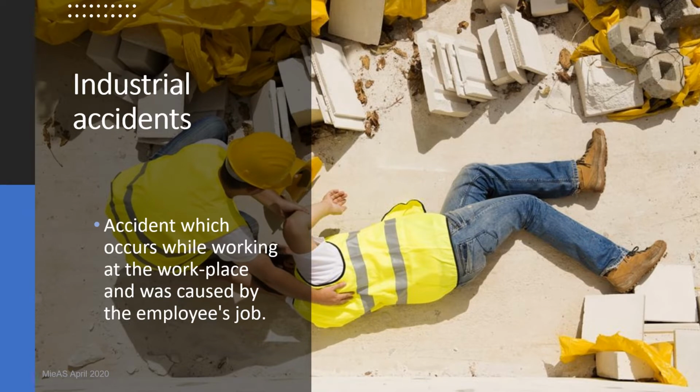The first one is industrial accidents. This is an accident that happened at the workplace. It could be, for example, if you fall because of a slippery floor, or something like that. If you work in construction, for example, maybe bricks fall from above and hit your head. You may cut your fingers if you work at a factory or restaurant. So it is usually covered for serious injury.